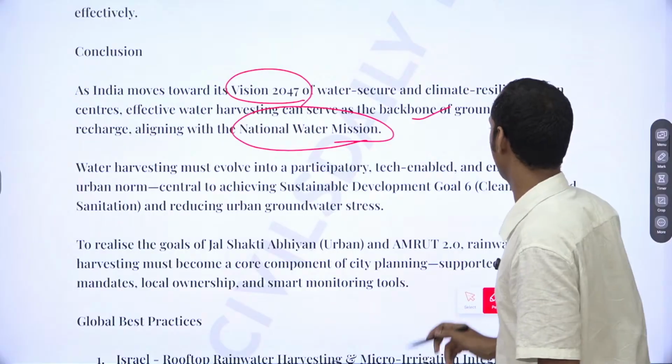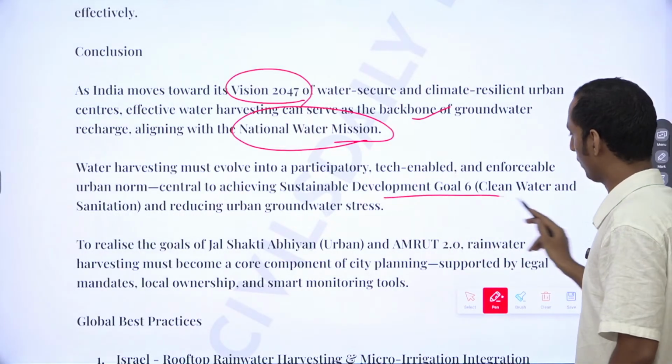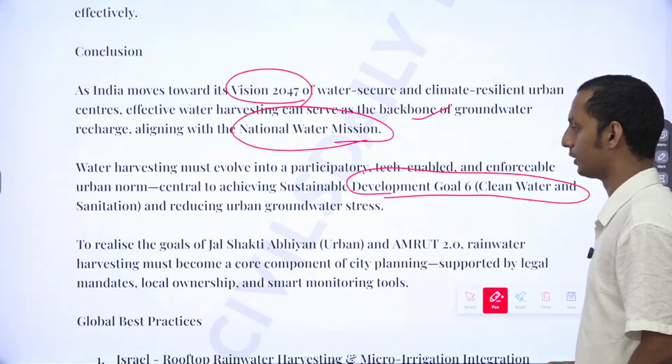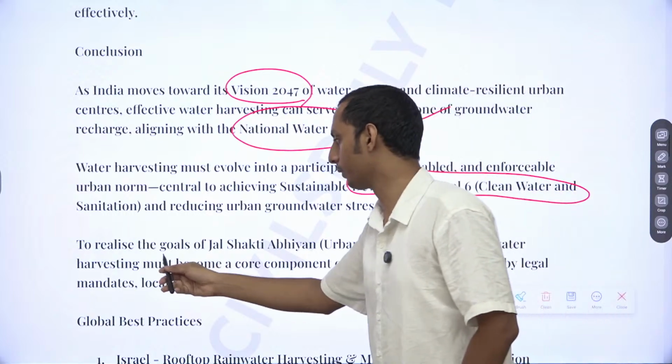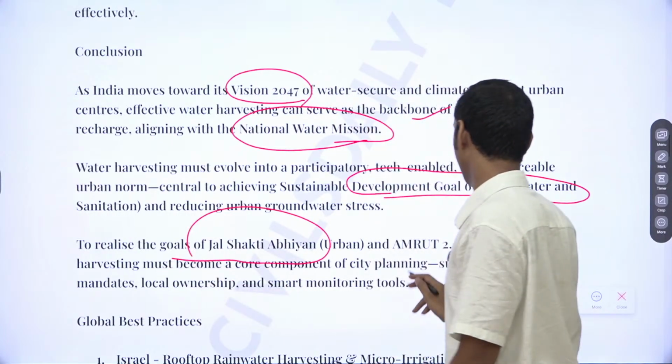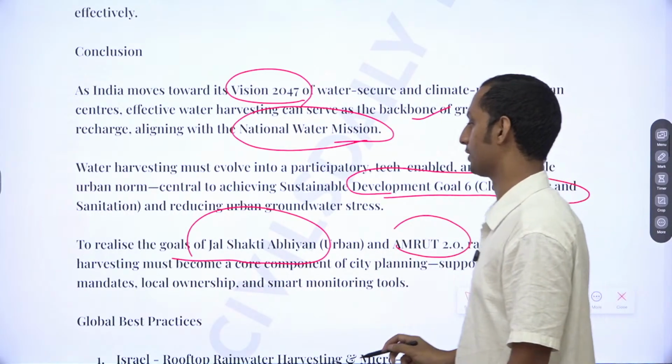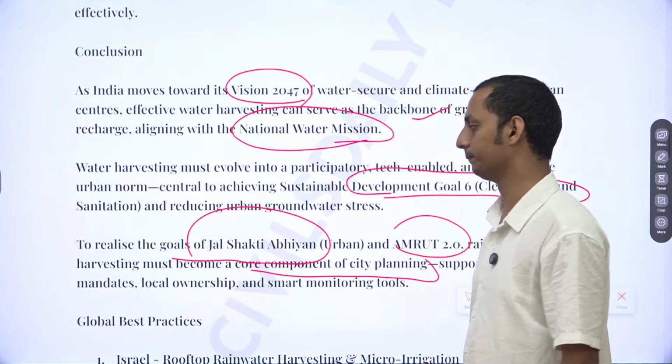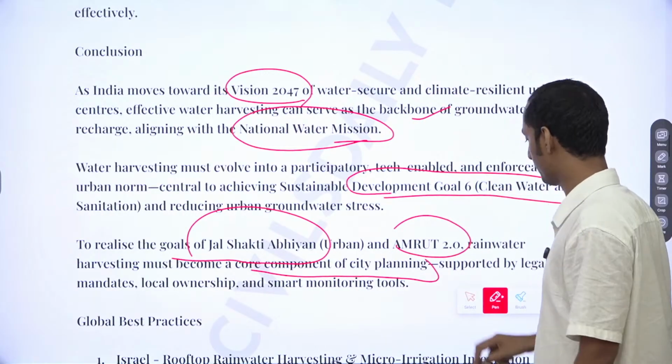You can mention Sustainable Development Goal 6, clean water and sanitation, or you can mention that to realize the goal of Jal Shakti Abhiyan and AMRUT 2.0, rain harvesting must become a core component of city planning. Also, try to note all this.